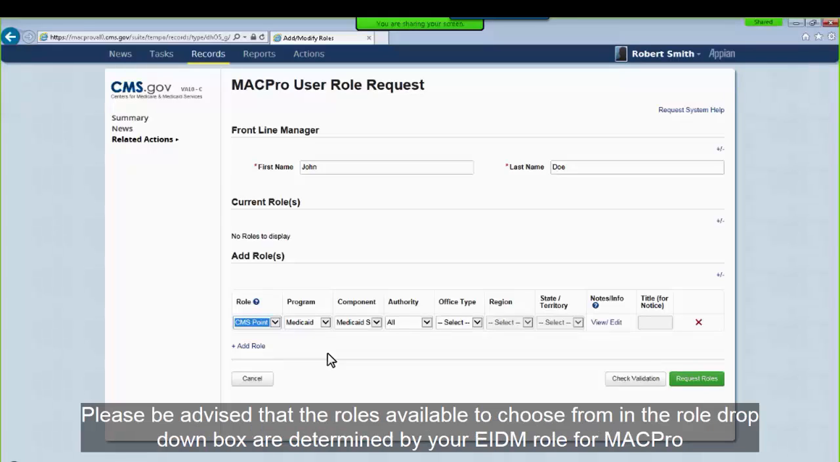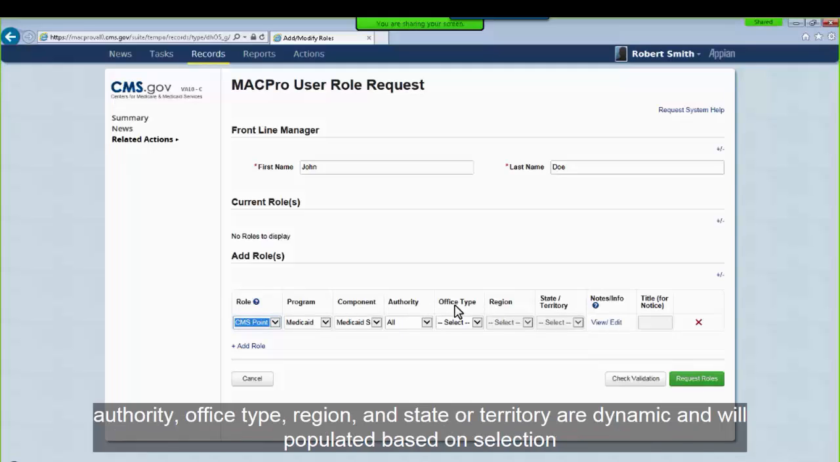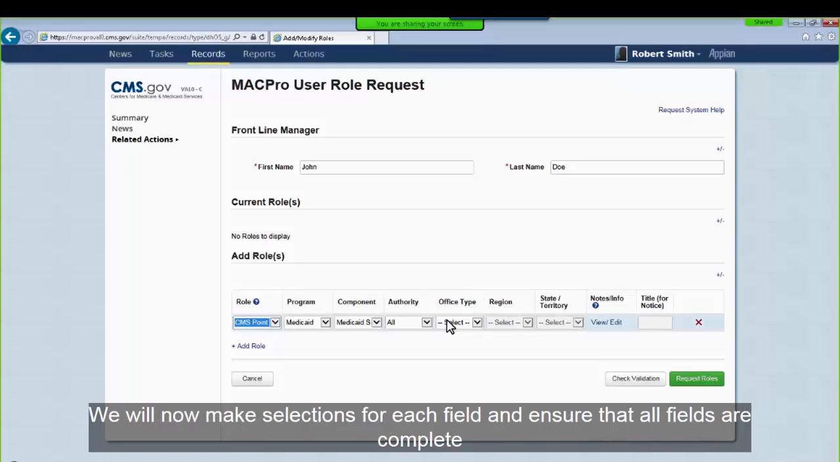Please be advised that the roles available to choose from in the Role drop-down box are determined by your EIDM role for MACPro. Additionally, the subsequent fields of Program, Component, Authority, Office Type, Region, and State or Territory are dynamic and will populate based on selection. We will now make selections for each field and ensure that all fields are complete.